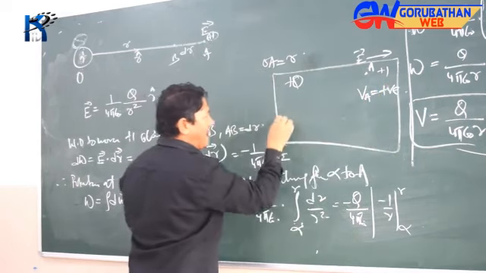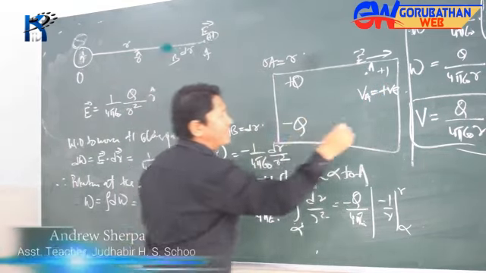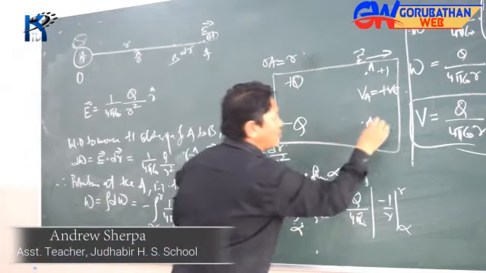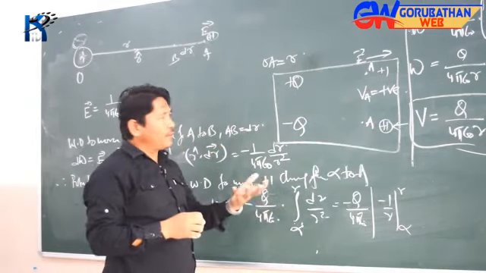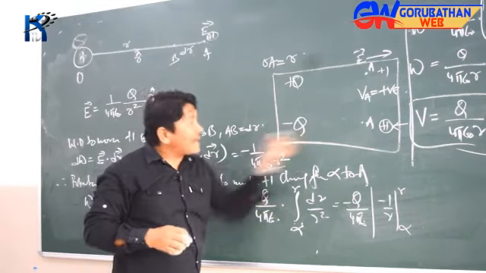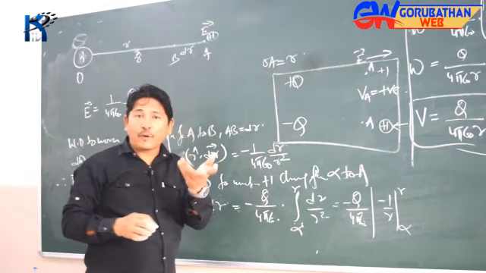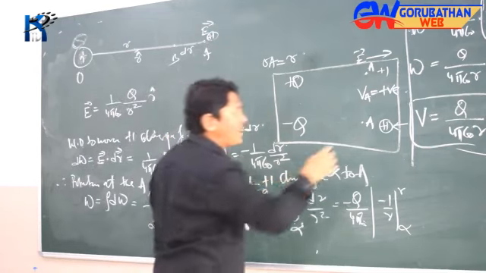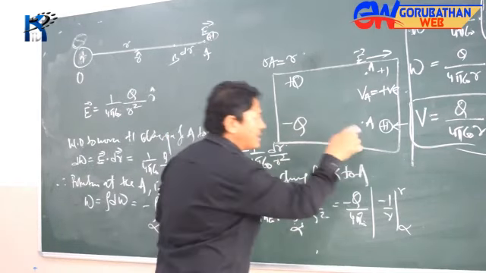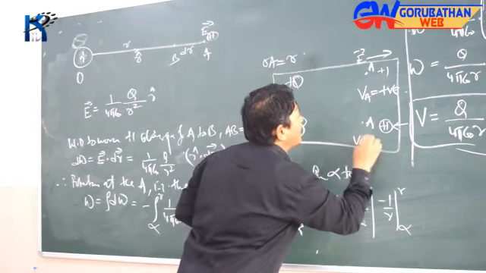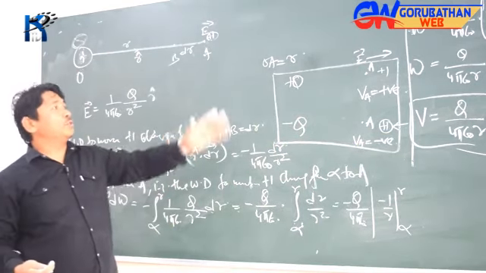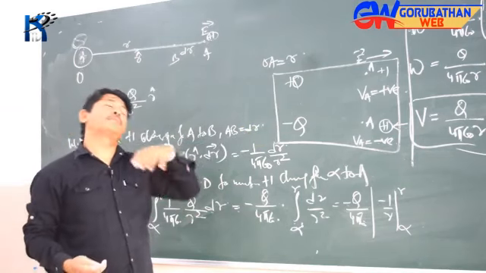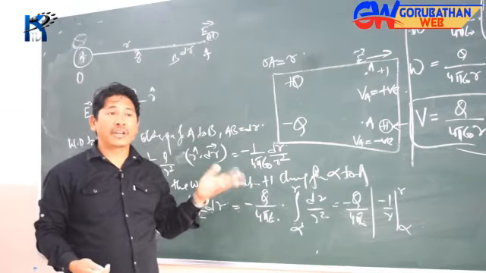But on the other hand, if I have a minus q charge here and the same point A, and I am trying to bring a +1 charge from infinity, who does the work now? The minus q charge will attract that +1 charge. So the field does the work, and since the field is doing the work, it is negative. So VA here is negative. So we just got an idea that the potential due to a positive charge is positive and the potential due to a negative charge is negative.